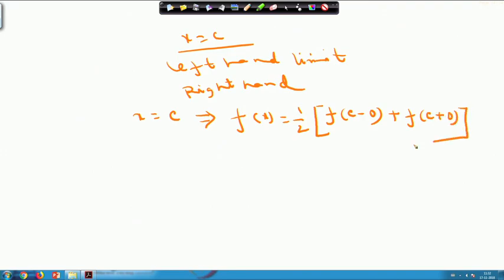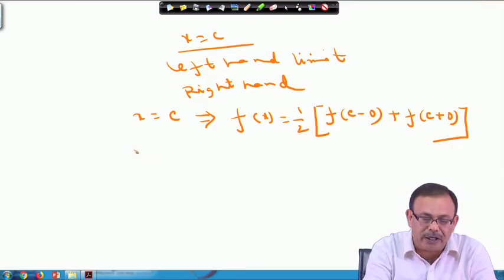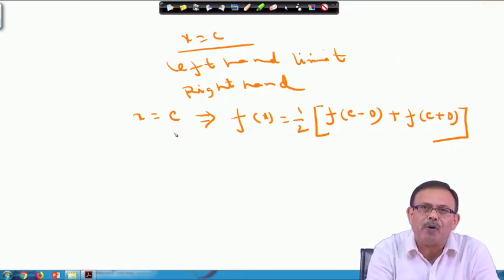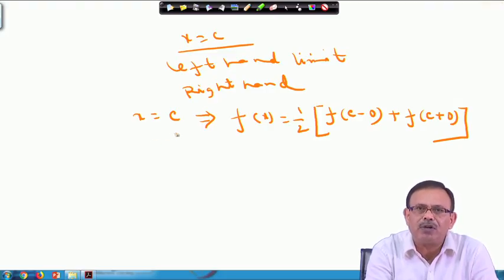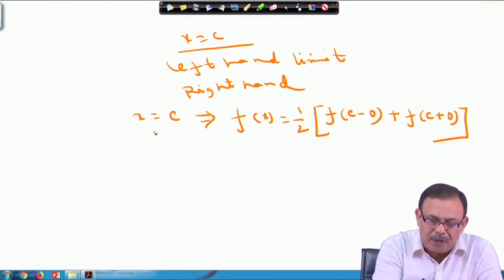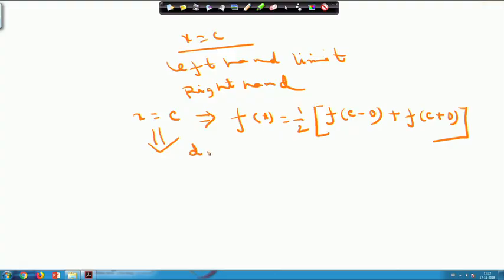So, I think it is clear now that at the point x equals c, if you have a point of discontinuity, then the value of the Fourier series at the point x equals c can be evaluated as f x equals half into f of c minus 0 plus f of c plus 0, that is left hand limit of c and right hand limit of c. And please note that this is true whenever this is discontinuous,